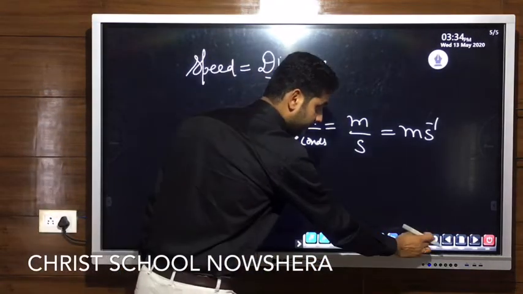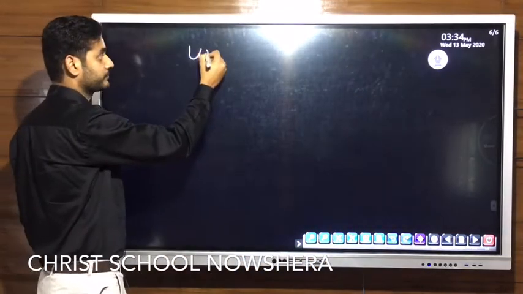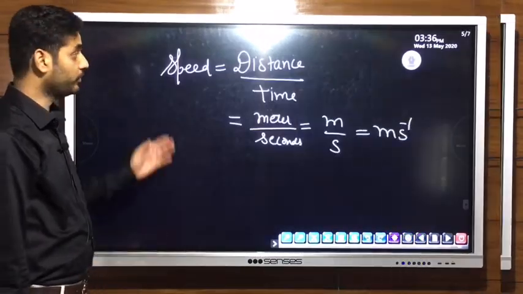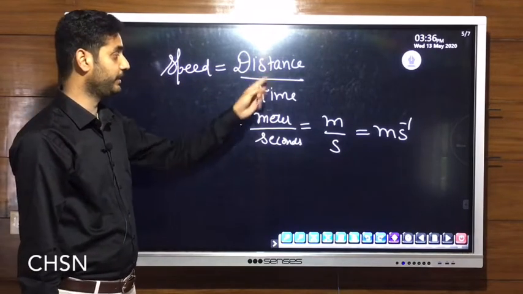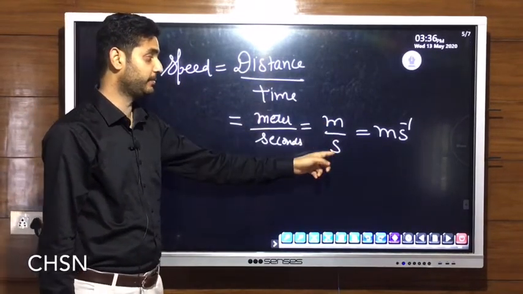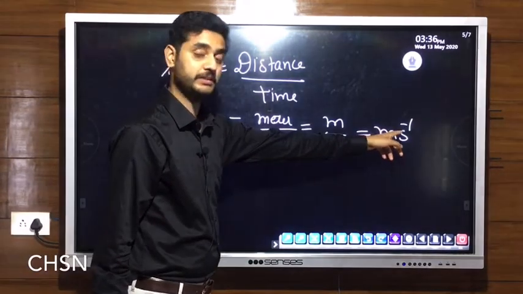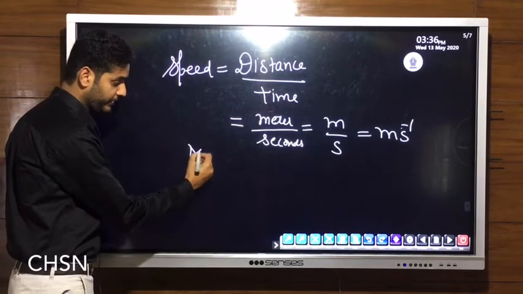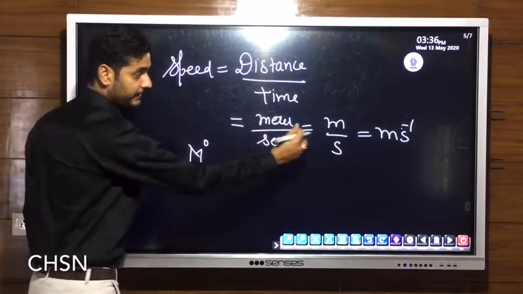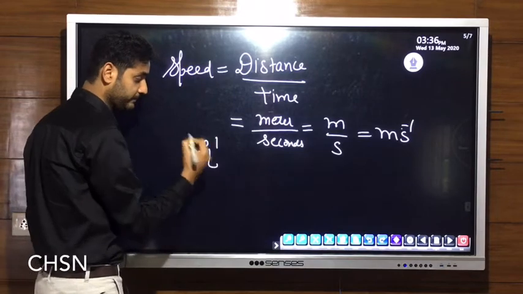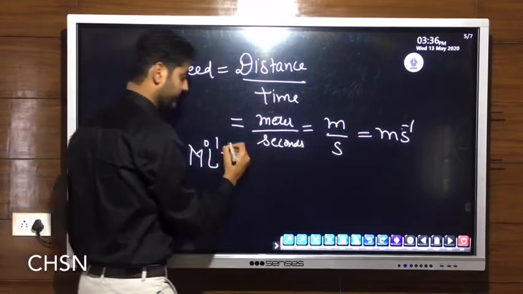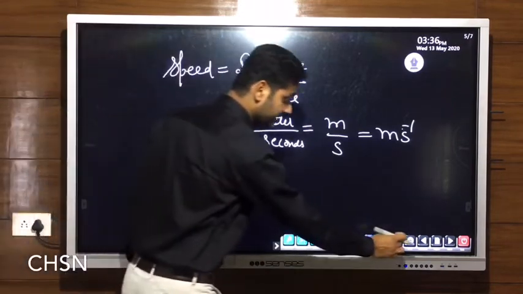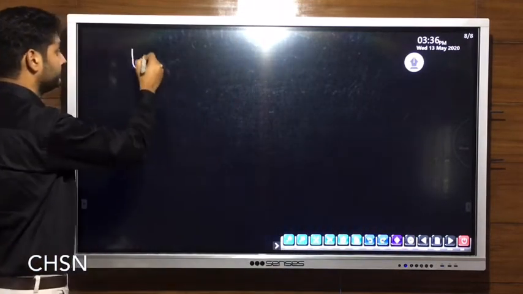So next thing is unit. Now the formula of speed is distance upon time. Its unit is meter upon second, and this second becomes inverse. Now its dimension. Is there any mass quantity? No, we'll write it as M0. Is there any length quantity? Yes. It appears one time. Time is minus 1. This will be the dimension of speed. Next is unit.